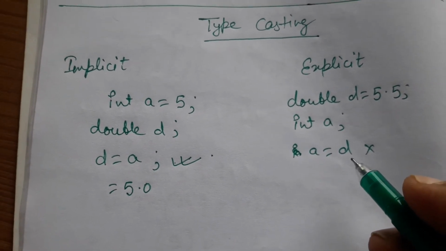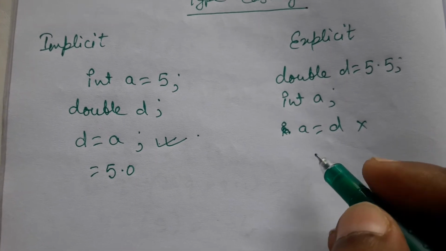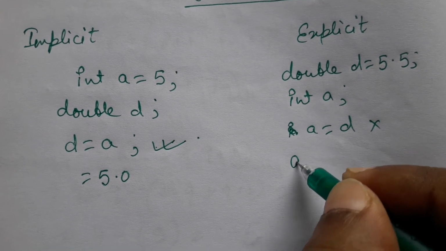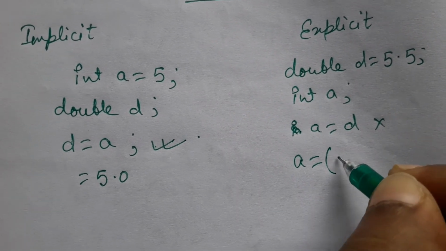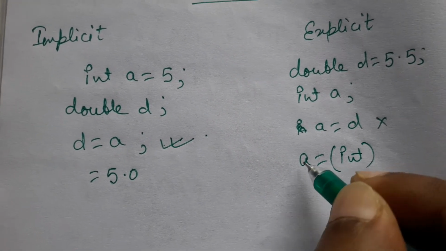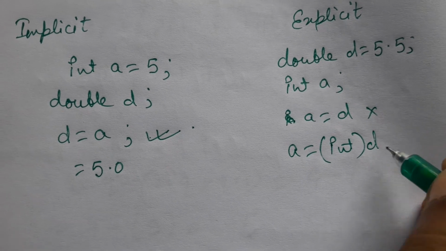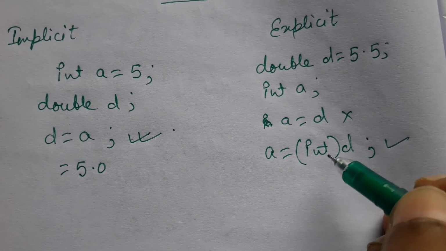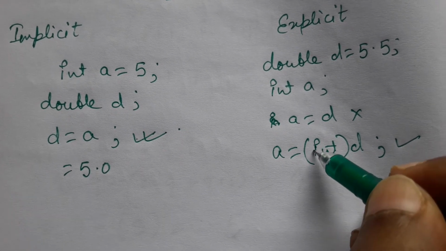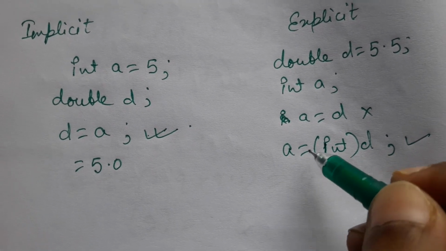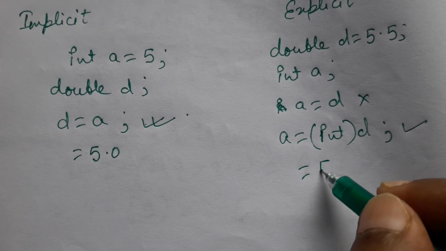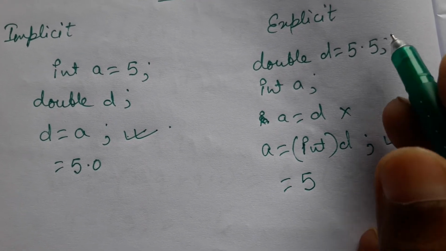For this we need something called typecasting, or explicit typecasting. What can we write? We can write a equals, within brackets int, and then d. It is allowed. Here we are converting the value of d into int type, and then it will be stored in a. In this case, the value of a will be 5. That means we lose data.